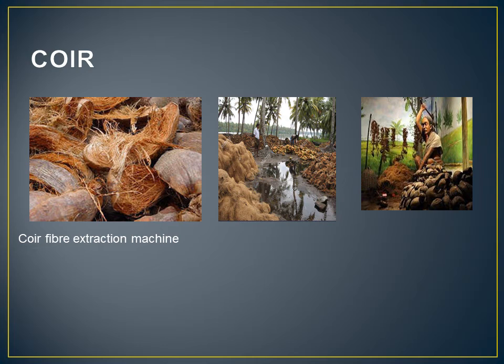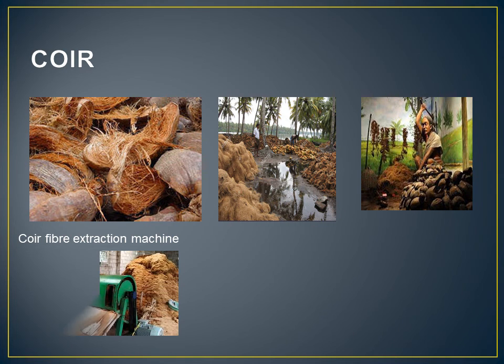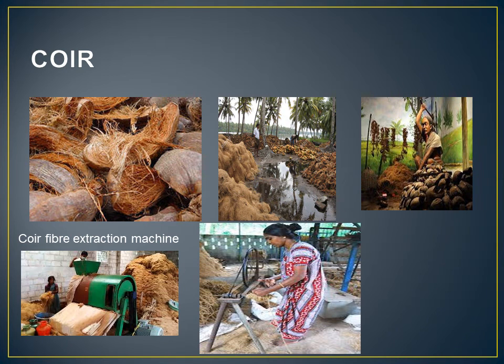Beaten with a wooden mallet for what? Separation of fibers. The fiber is then separated, spun, and dyed to make rope or other woven products.